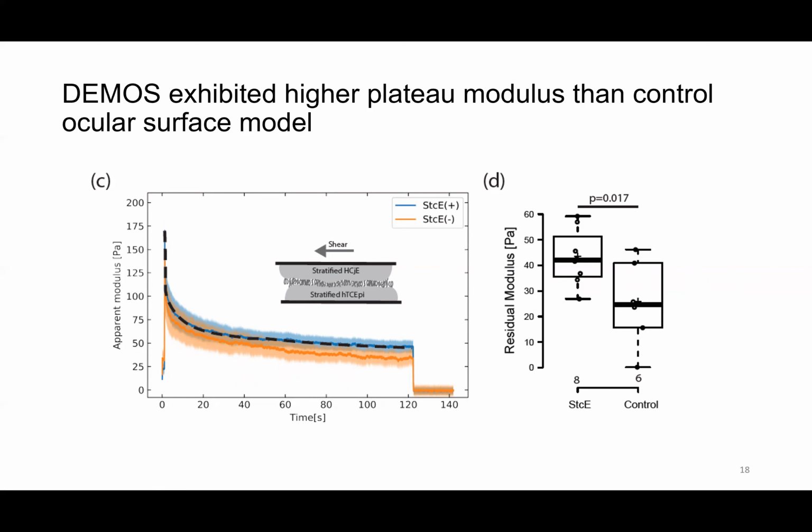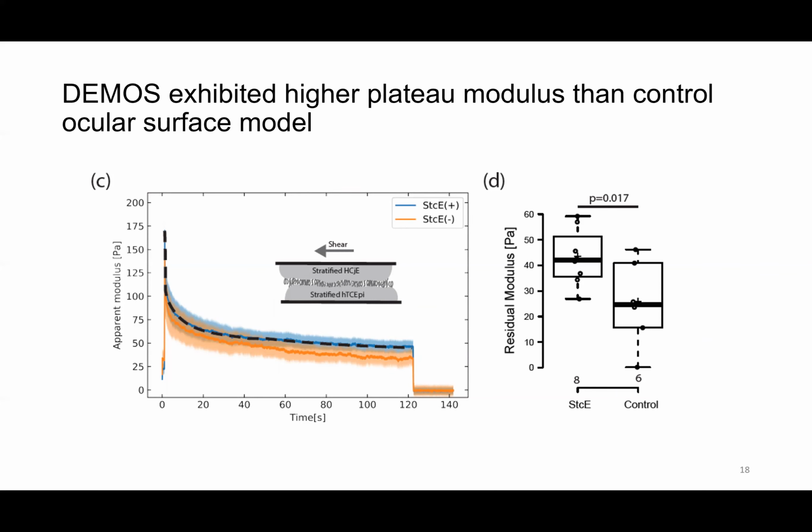Here the orange curve is the control case, while the blue curve is the sticky treated case. The shaded area around the relaxation curve is the standard error from multiple experiments. We see that there is a slight increase in the apparent modulus after sticky treatment. Here we quantify the residual modulus, which is defined as the long-time plateau modulus.